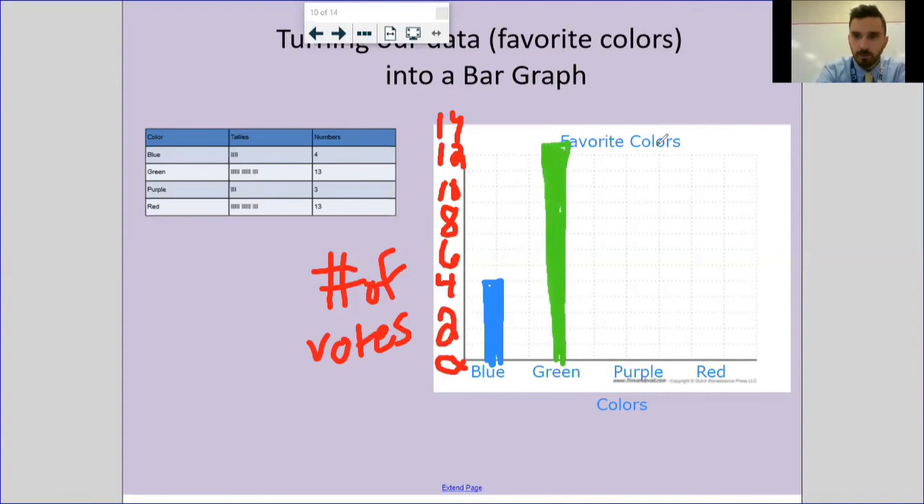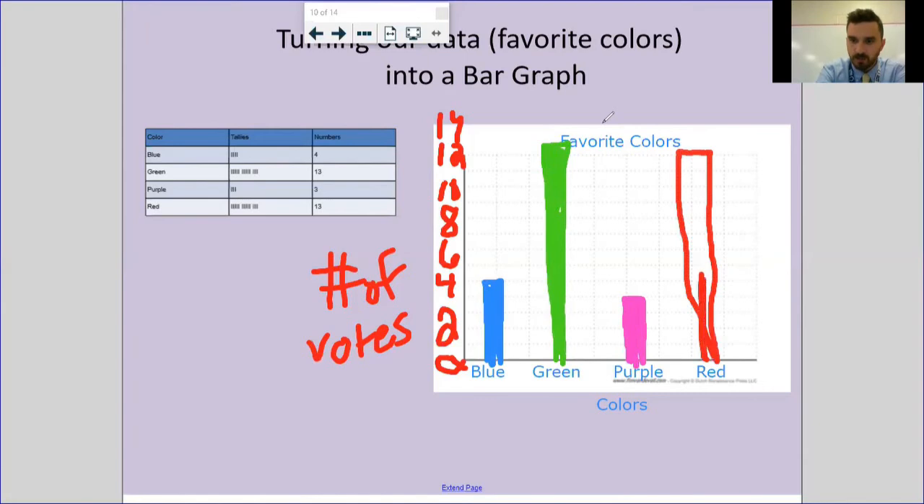All right, when it comes to purple, this isn't purple, but it's as purple as I've got. It got 3 votes. Again, not going to fall directly on a number, but I know that falls between 2 and 4. And last but not least, red also got 13 votes. So that's going to match green. Oh, man. And it's going to fall in between 12 and 14. It's about as close as I can get it.